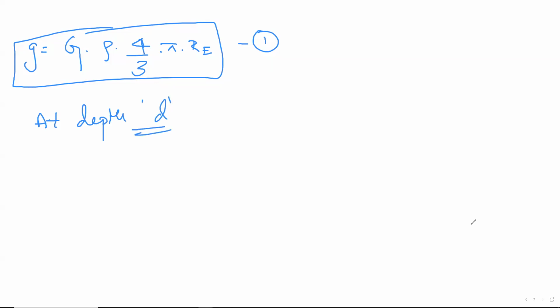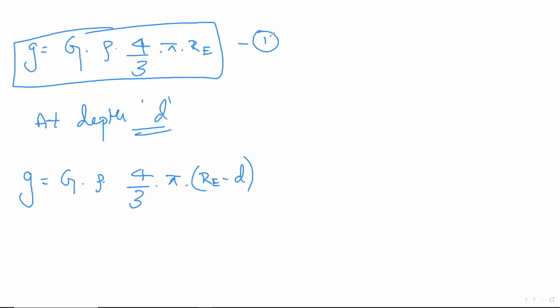Should we focus on such huge steps again? No, not required. Look at equation 1. Almost rewrite it. G is equal to G, rho, 4 by 3 as it is, pi as it is. Now think for a second. Height means the complete thing increased. Depth meaning the radius will decrease. So write RE minus D in brackets. I hope you guys realized it.